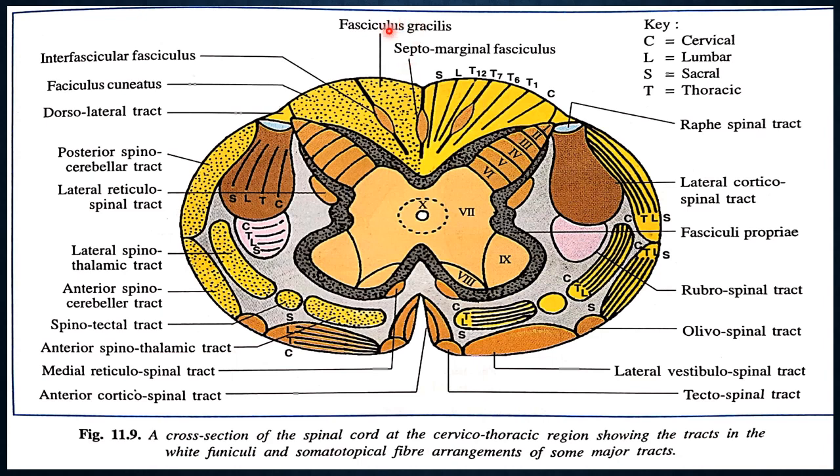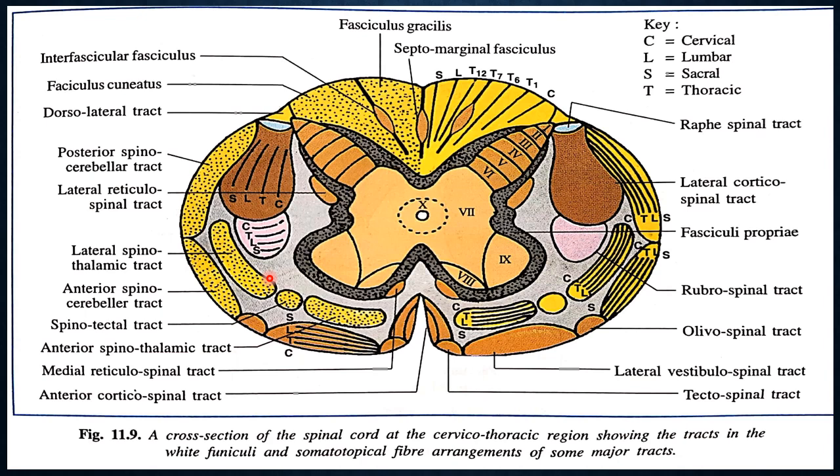In the posterior funiculi, the fasciculus gracilis and fasciculus cuneatus are present, already discussed. In the lateral funiculi, the posterior peripheral fibers are ascending. So what are the peripheral fibers? The lateral spinothalamic tract and the spinoreticular fibers of the deeper stratum.